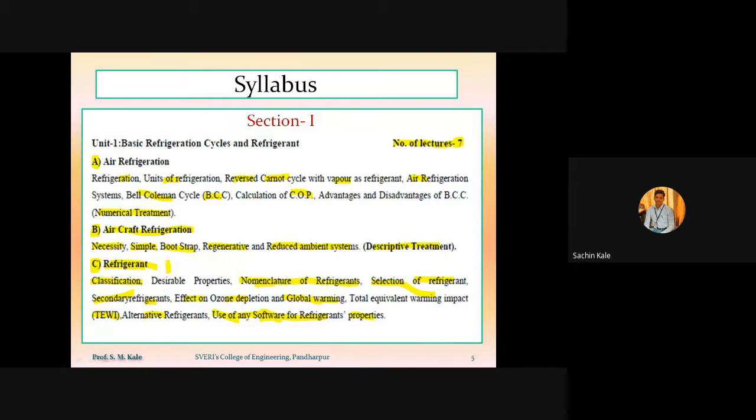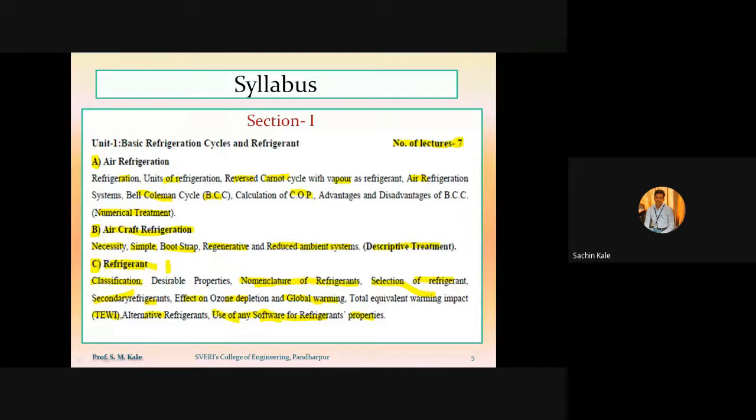With the help of that software, we are able to know the different physical, chemical, as well as thermodynamic properties of any refrigerant. So this is related to your chapter number 1. The heading of chapter number 1 is basic refrigeration cycle and refrigerant.